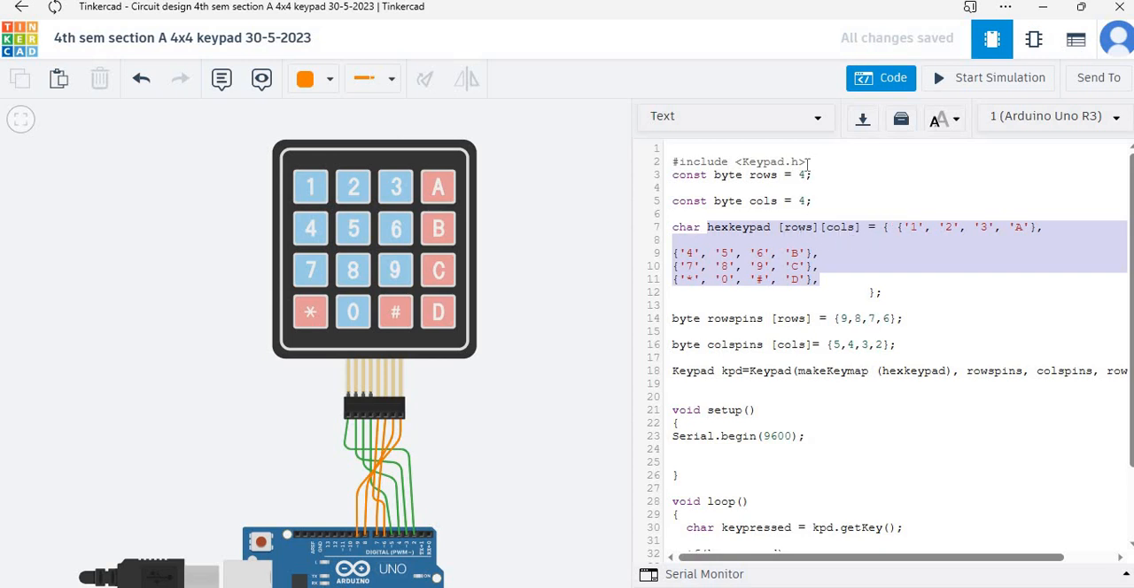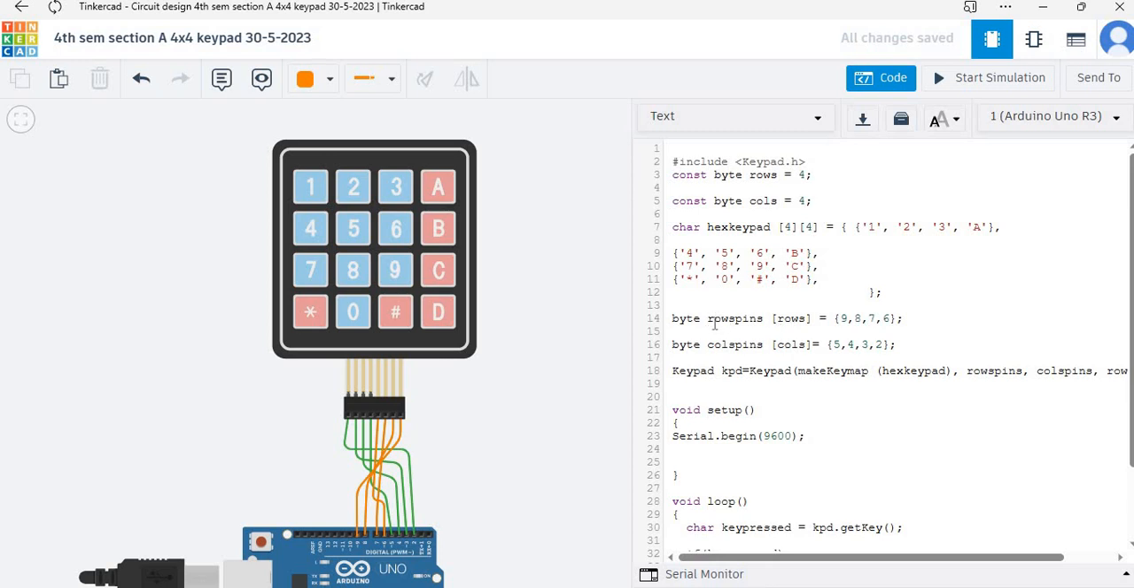So rows is equal to 4. So here you can write 4 as well, and columns is equal to 4, so you can use 4. So this is just the size representation of rows and columns. We have a maximum of 4 rows, so that's why I have written 4 over here, and we have 4 columns, so that's why I have written 4 over here. Now let's come to pins representation.